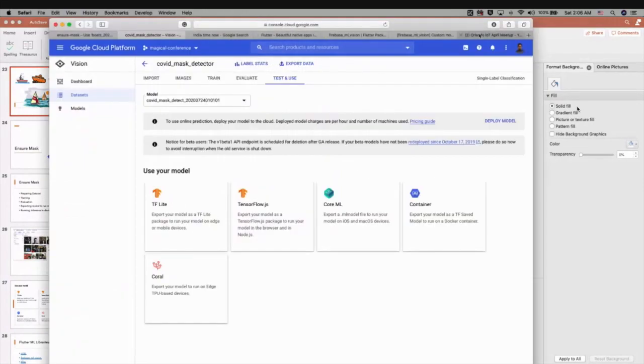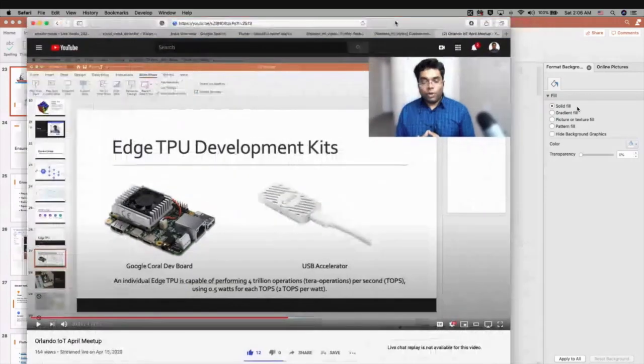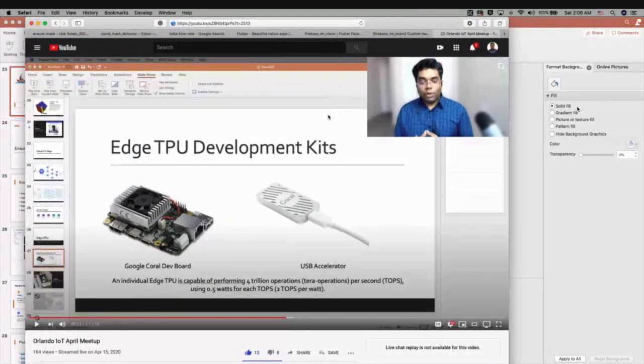This is one of the meetups I have done for the Orlando IoT meetup. This is also pretty much similar, the Google Cloud Platform machine learning stuff, but how to run this on IoT devices. I have used the USB accelerator, but they also have a Google Coral dev board.